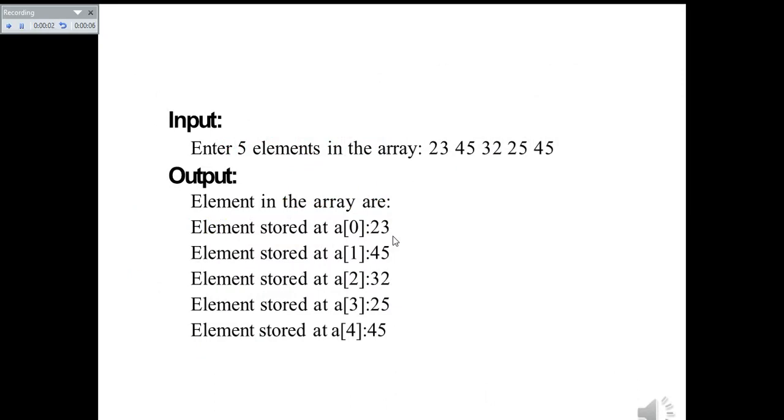Just after this correction, you can see the values. Element stored at a of 0 is 23, element stored at a of 1 is 45, and element stored at a of 2 is 32. Element stored at a of 3 is 25. Element stored at a of 4 is 45. Corresponding to the elements that you have entered, these are the values that you can see. So this is the output of the one-dimensional array by entering the values at runtime. That is, using runtime initialization, the program was implemented.